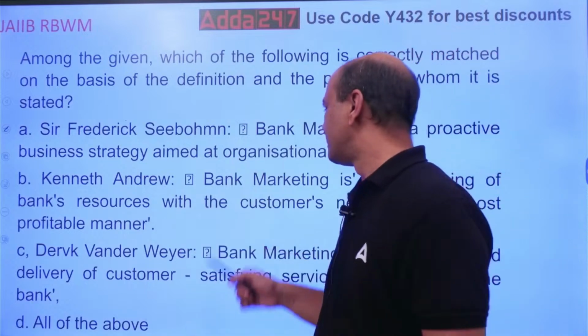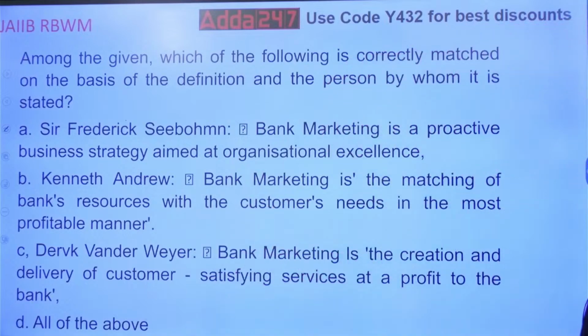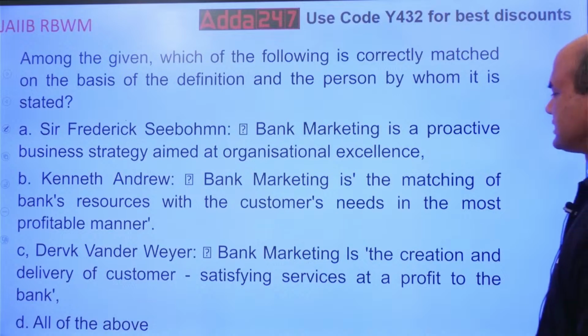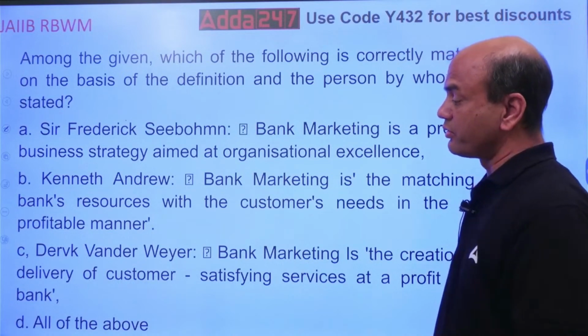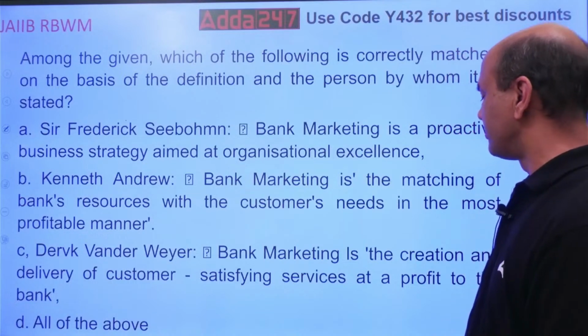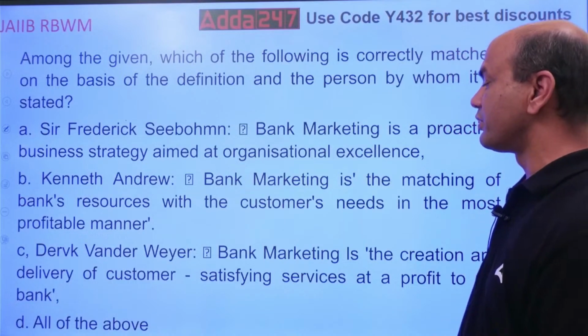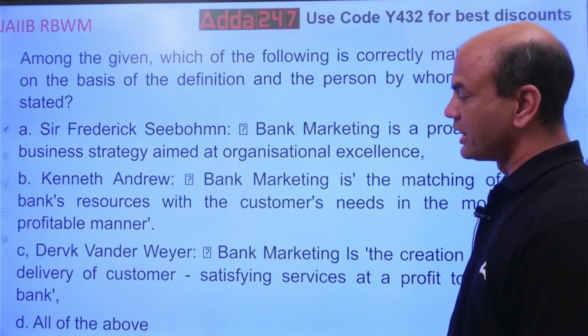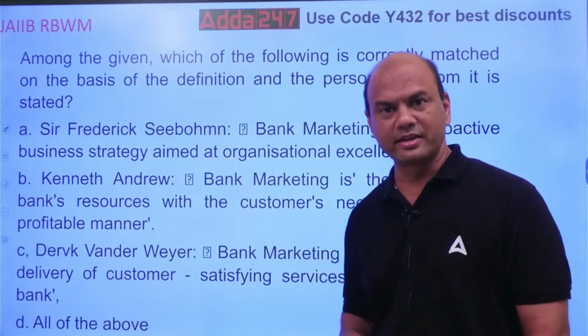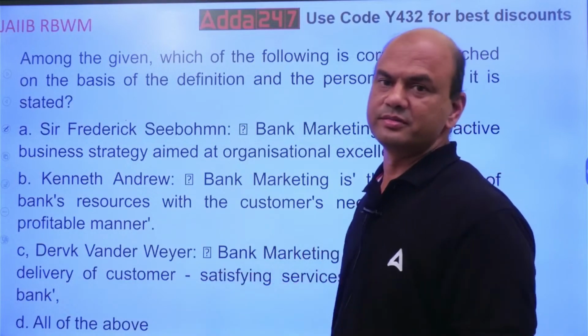Kenneth Andrew: bank marketing is the matching of bank's resources with the customer's needs in the most profitable manner. Dirk Vander Weyer: bank marketing is the creation of delivery of customer satisfying services at a profit to the bank. Now definitions are correct, again I am saying, but matching is wrong.